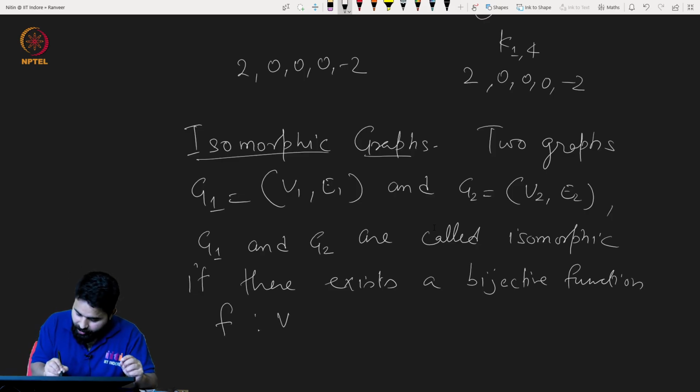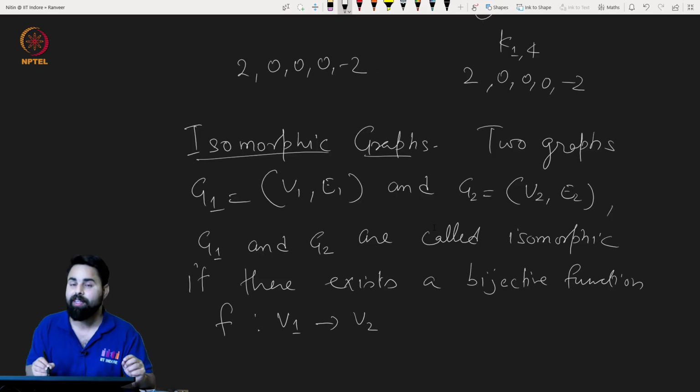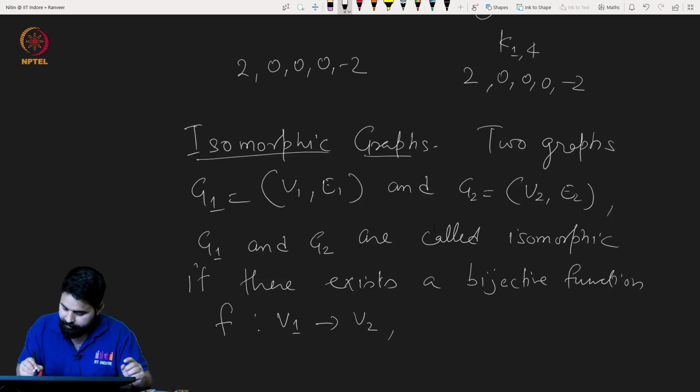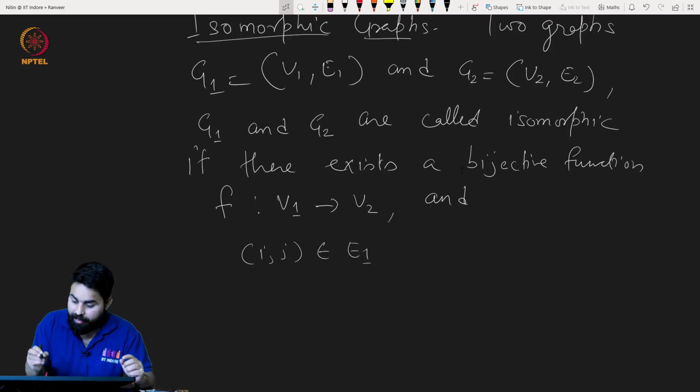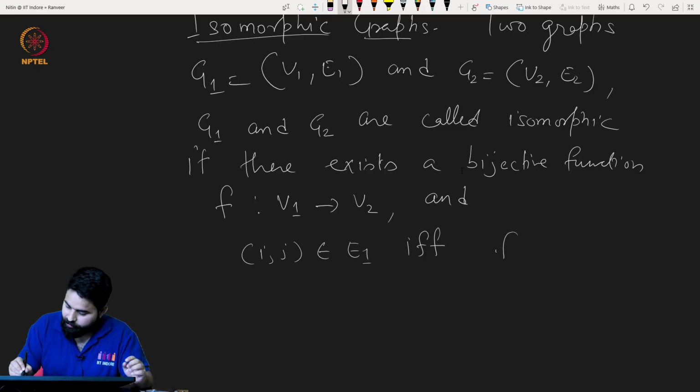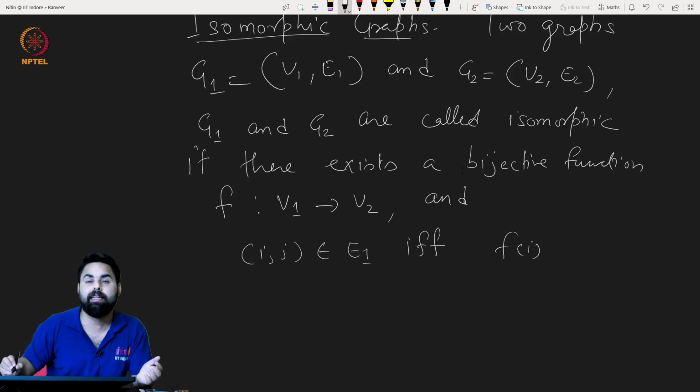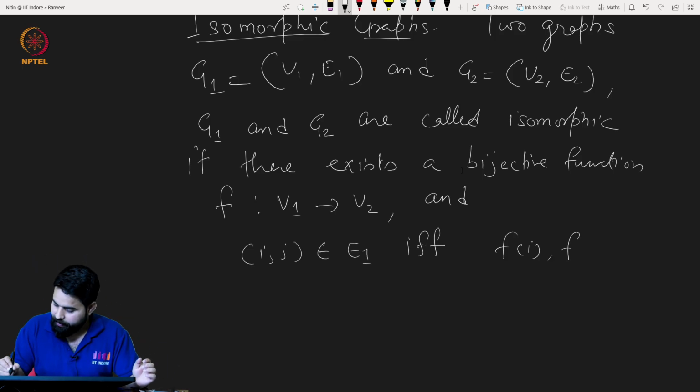f from V1 to V2, and there is one more condition: the edge ij is in E1 if and only if, after the renaming by the function, f(i) and f(j) also have an edge between them in E2.